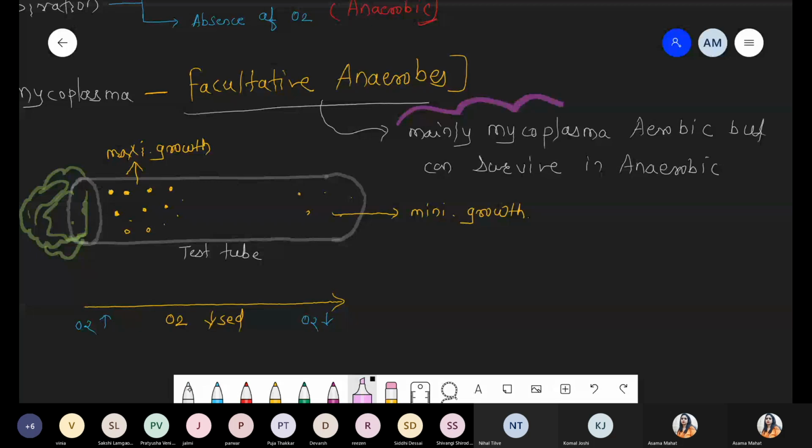What is the meaning of facultative? What does obligate mean? Obligate means required. Obligate aerobic means 100% aerobic condition is required. Obligate anaerobic means 100% anaerobic condition is required. What will facultative mean? They will grow here too, meaning under both conditions they can grow.